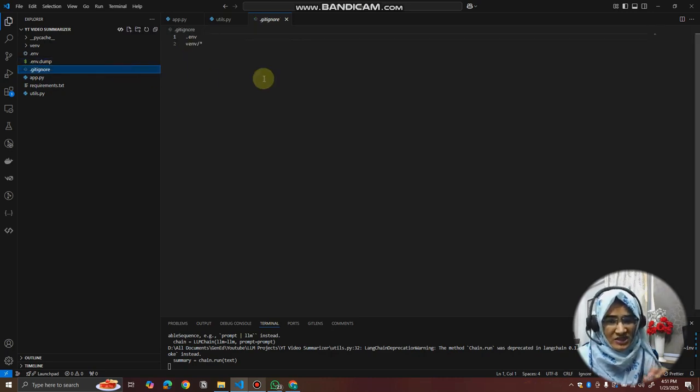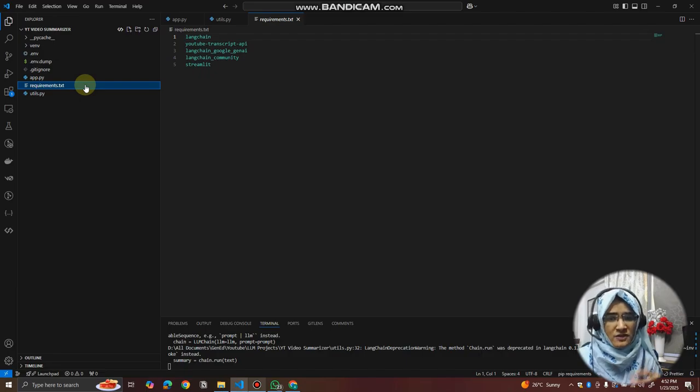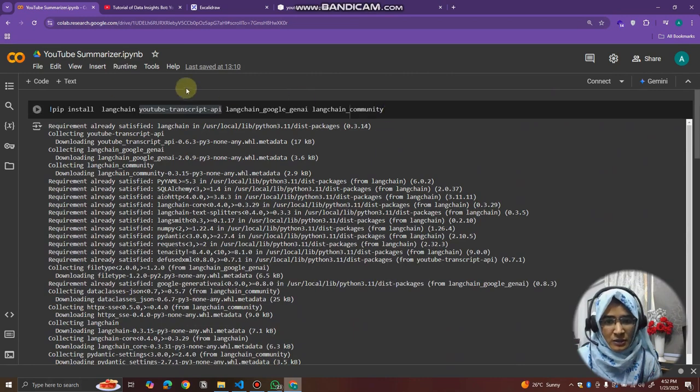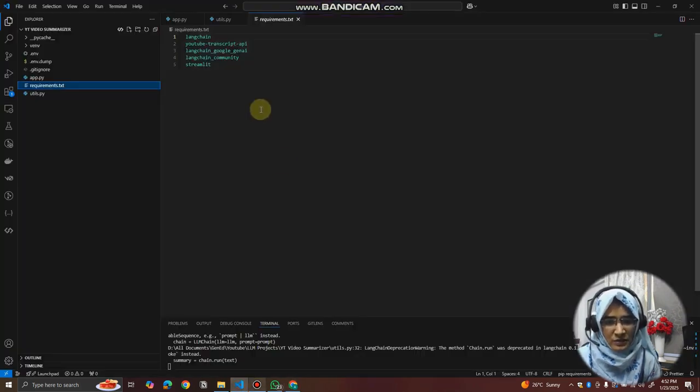.gitignore is the file listing what you don't want to push into GitHub, so that it will remain on your local machine only. That's the point of .gitignore. Then we have requirement.txt. In Colab we installed the libraries through a command. So we need to pass these libraries into requirement.txt, so that whenever we want to run this code on another machine, we directly load the requirement.txt, and it will install all the libraries needed to run this application, right?